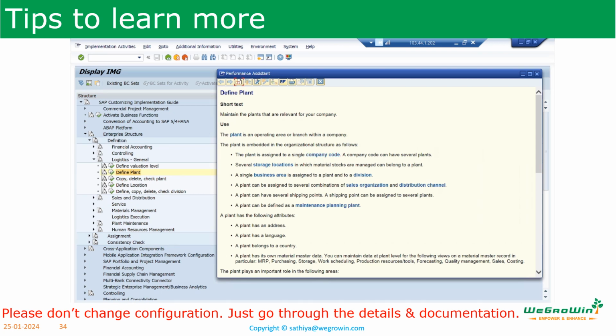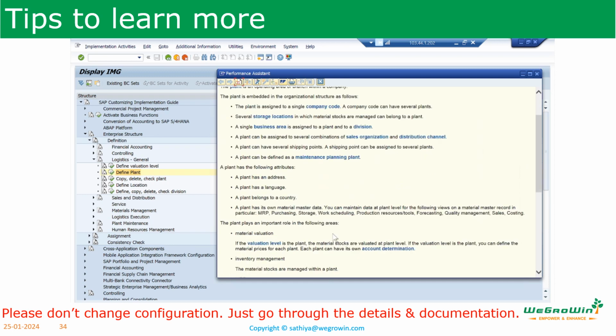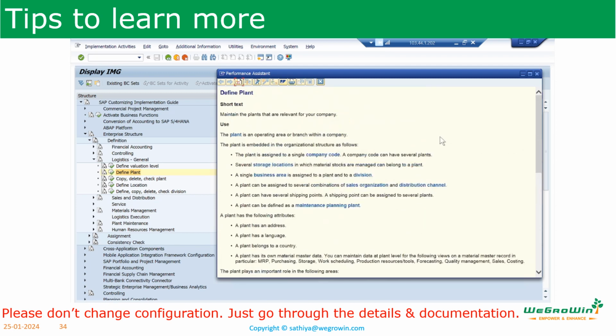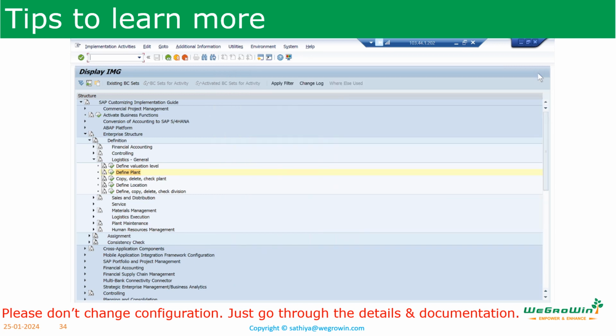See, here it is showing plant, store location assigned to single company code, and then assign the store locations, then business area. Like these various points are there, right? So like this, you can go through all the details by yourself. Everything is there. See here, all the steps which are showing here, right? They all have the documents. So please use these documents in SAP so that you can become a SAP expert soon. So this is an important tip, right? Which you can learn and which will speed up your learning process also. All the best.